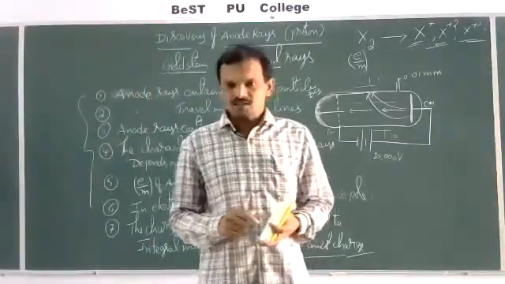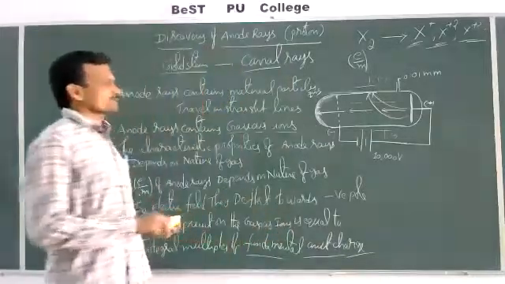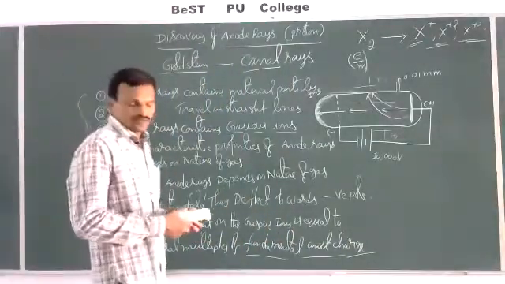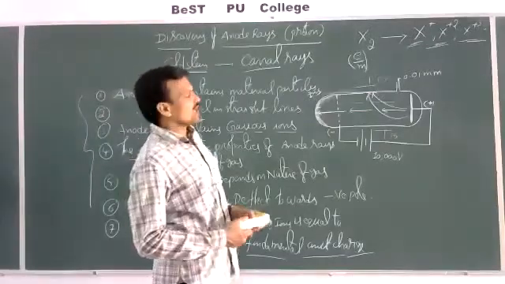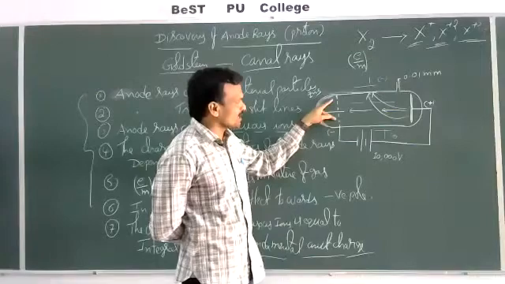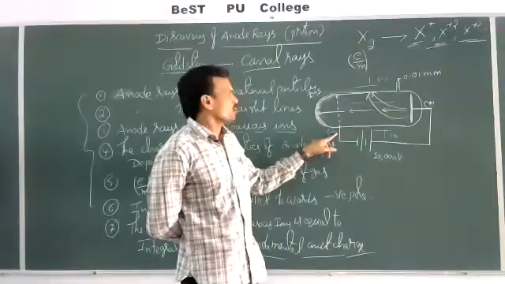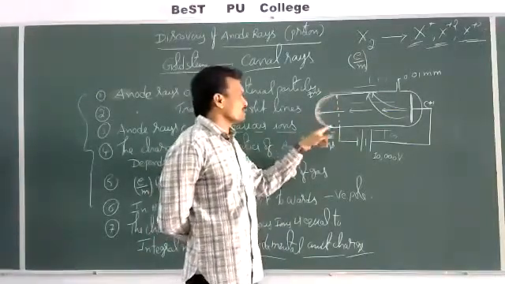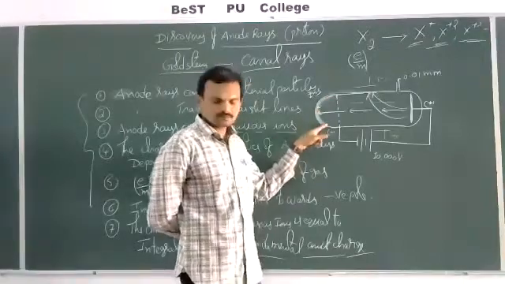So based on that, Goldstein carried out some experiments and made a small modification in the discharge tube. Instead of a plain cathode, Goldstein took a perforated cathode. Behind that, a photographic film or zinc sulfide screen is placed.